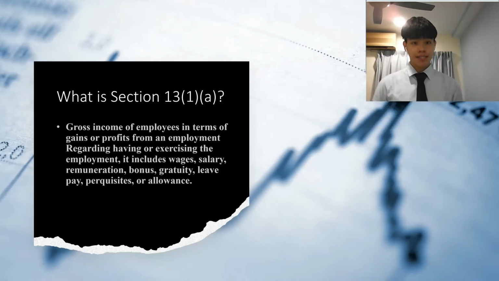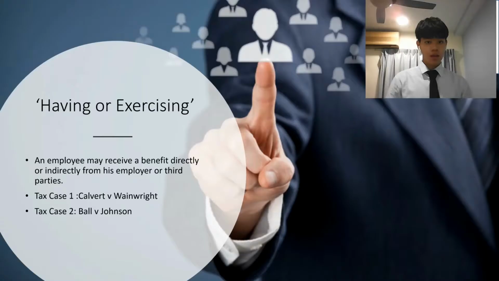So basically, what is Section 13(1)(a)? Section 13(1)(a) refers to gross income of employees in terms of gains or profits from an employment regarding their having or exercising the employment. Therefore, it includes wages, salary, remuneration, bonus, or perquisites. Perquisites means benefits that can be convertible into cash. As I mentioned about having or exercising before, having or exercising refers to a benefit that may be received by the employee from his employer or third parties.